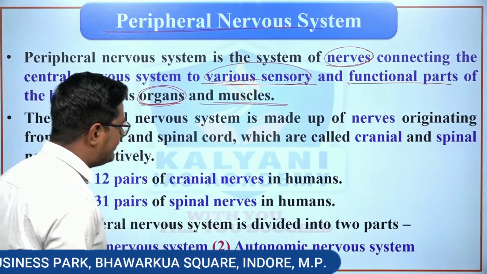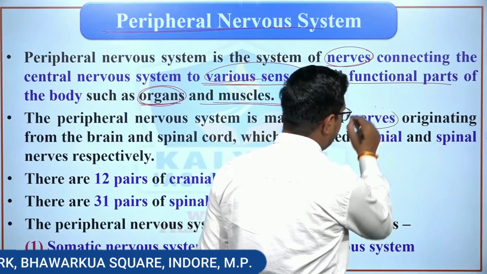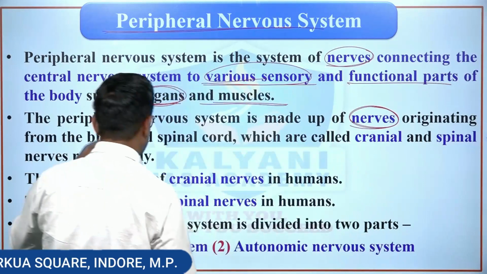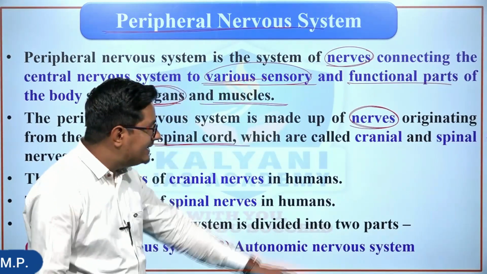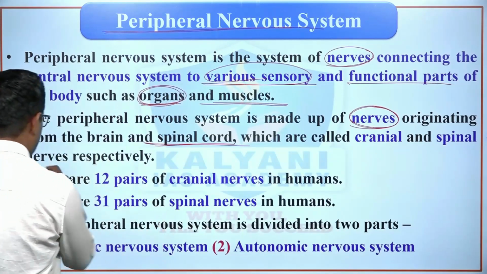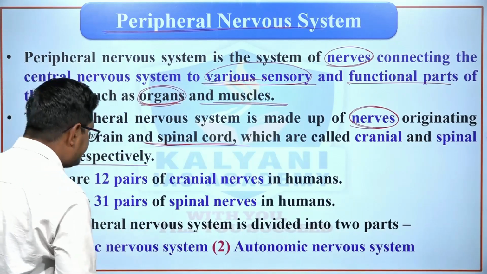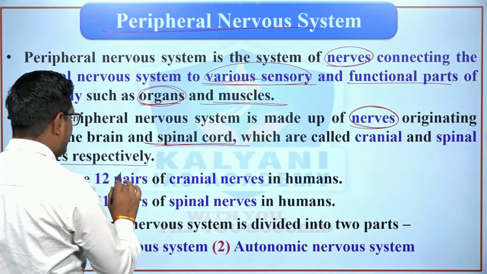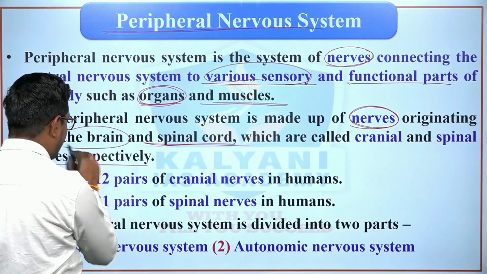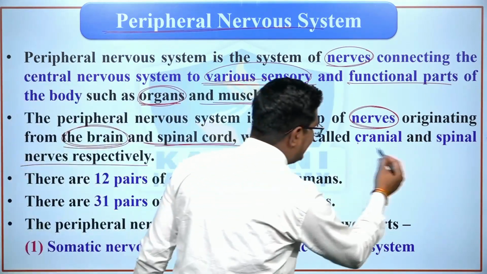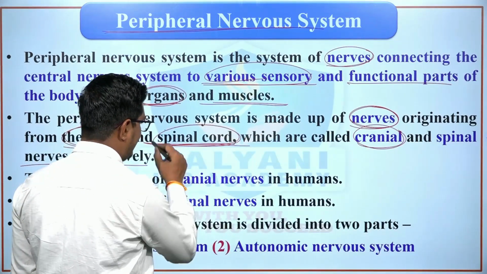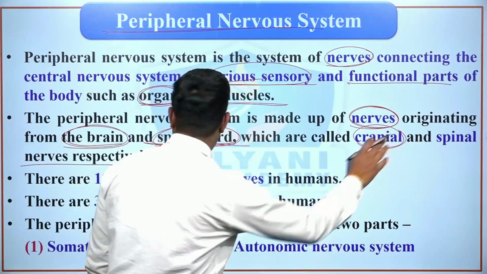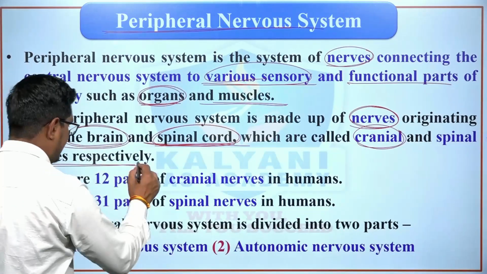The peripheral nervous system is made up of nerves originating from the brain and spinal cord, which are called cranial and spinal nerves respectively. The nerves which originate in the brain are known as cranial nerves, and the nerves which originate at the spinal cord are known as spinal nerves.